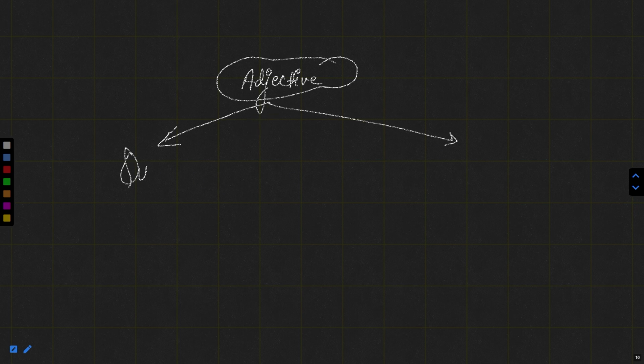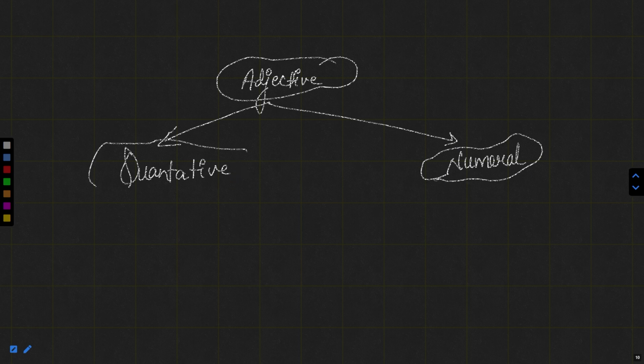One is quantitative. Another classification of this quantitative adjective can be numeral. Okay. Now what happens? These quantitative and this numeral can be further divided into two parts. One is definite and another is indefinite.